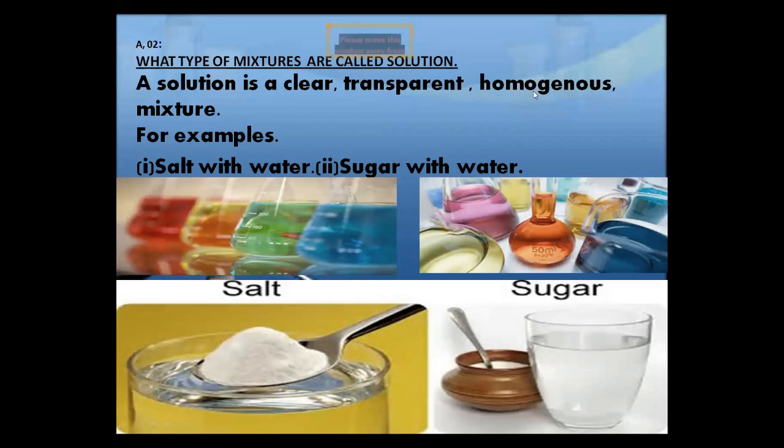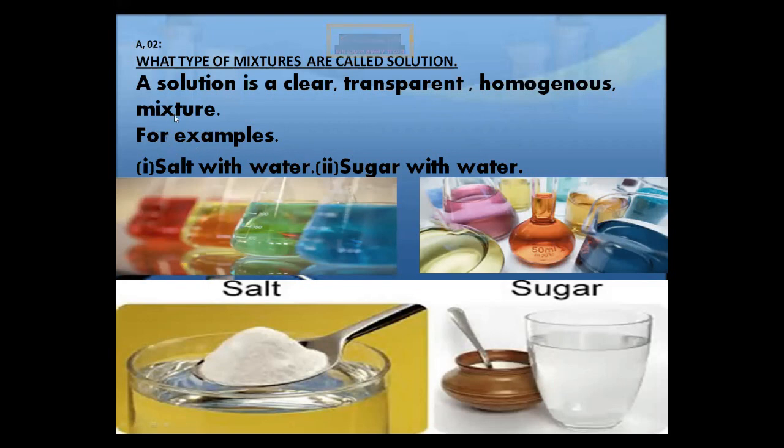Can you define the word homogeneous? Homogeneous means that the parts of the solute are evenly distributed throughout the liquid. A homogeneous, transparent, and clear mixture is called a solution.